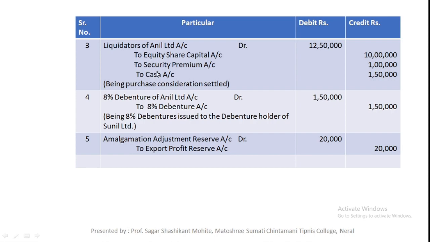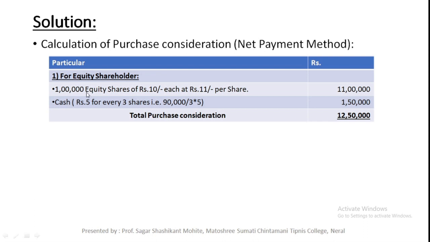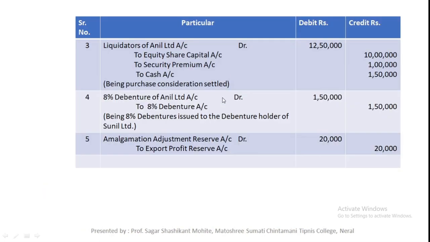To equity share capital account, 1 lakh equity shares of rupees 10 each face value, 10 lakh rupees. To security premium account, 1 rupee premium, that is 1 lakh into 1, 1 lakh rupees. To cash account 1,50,000 rupees. Total is 12,50,000 rupees. Being purchase consideration settled.